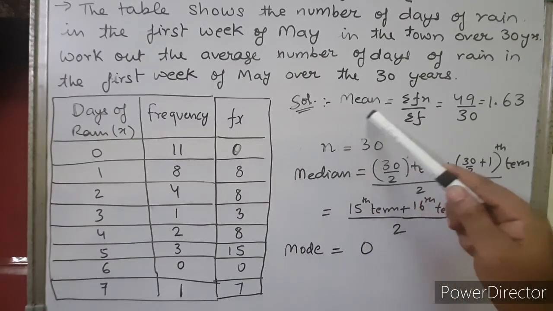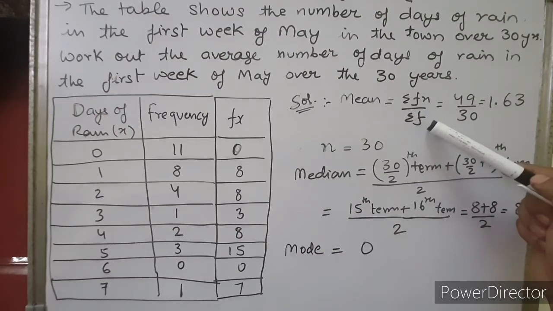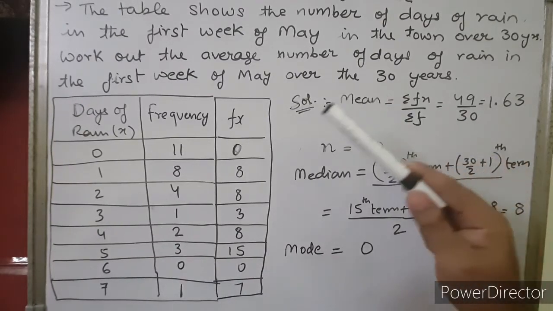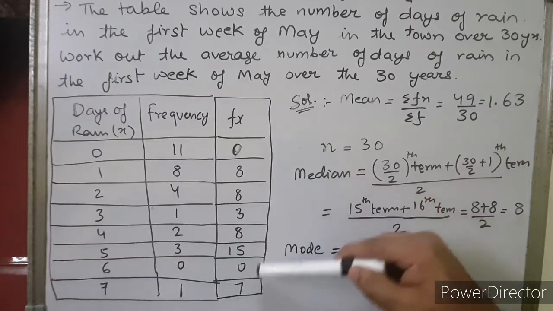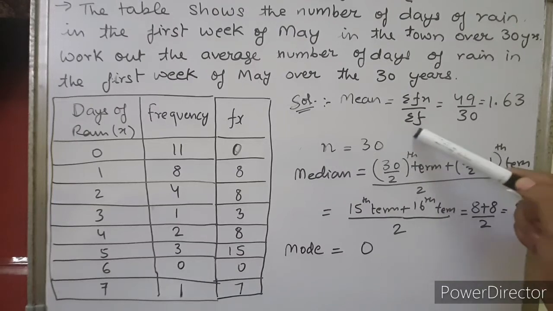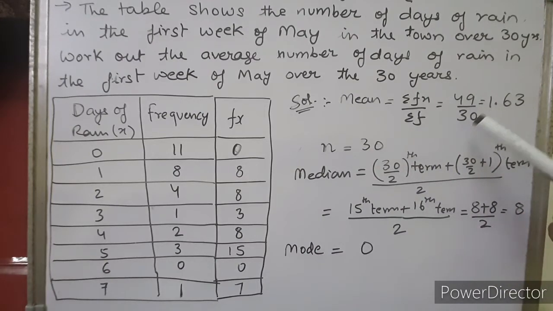Now for finding the mean, the formula will be summation of fx upon summation of f. That means the sum of the values of the product of frequency and variate, which we have calculated. When we add all these values, we get the summation of fx, which is 49. Summation of f means all the values of f. We know how many years we are talking about: 30 years. So when we divide, we get the mean, which is 1.63. You can convert the decimal to one place or more than one place. So this is the mean of the data given. The first statistical average we have calculated.